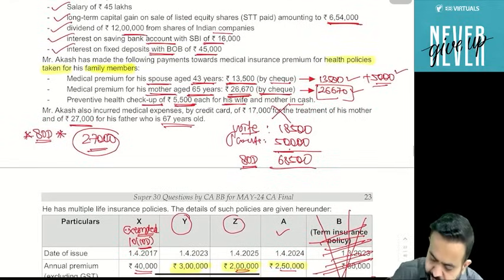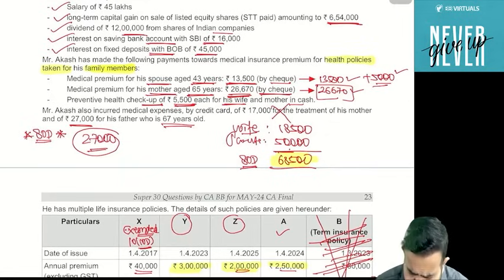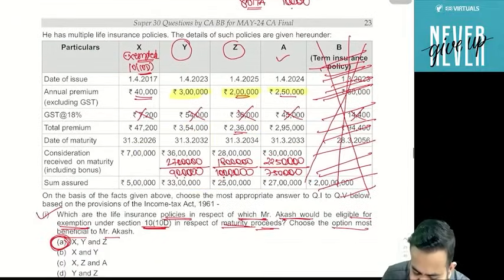So can I say that 80D is 68,500? Yes or no? Guys, you know that he is having saving bank interest of 16,000. So on that 16,000, he will claim 80TTA of 10,000. And guys, he is paying life insurance policy premium also.